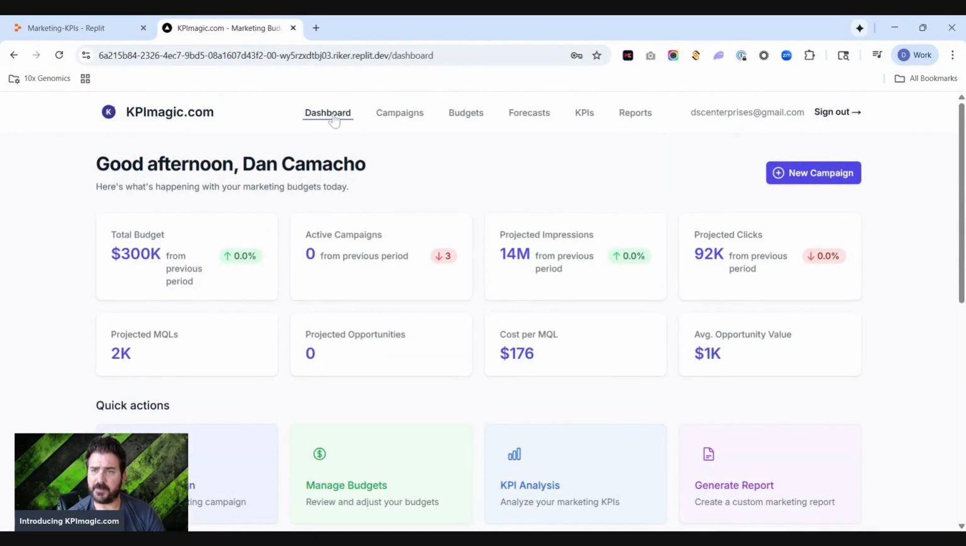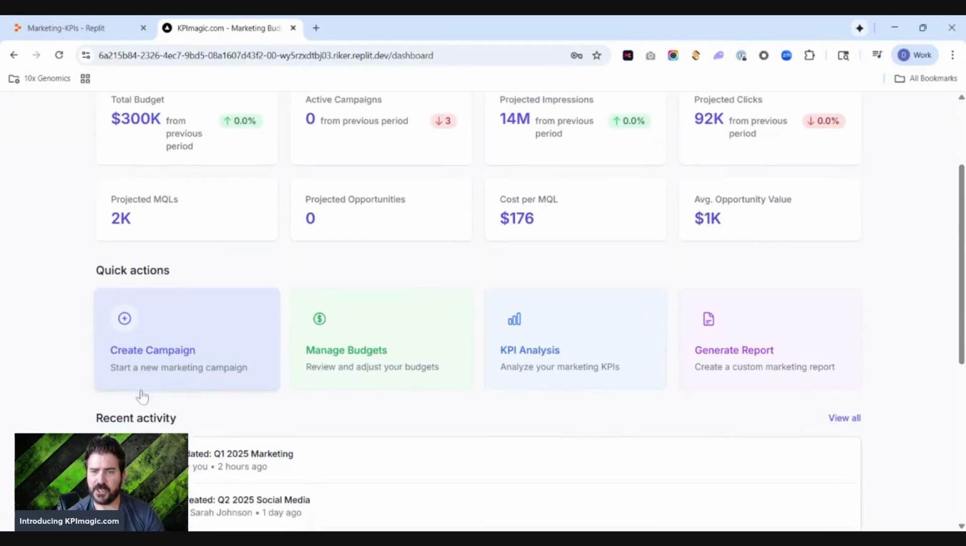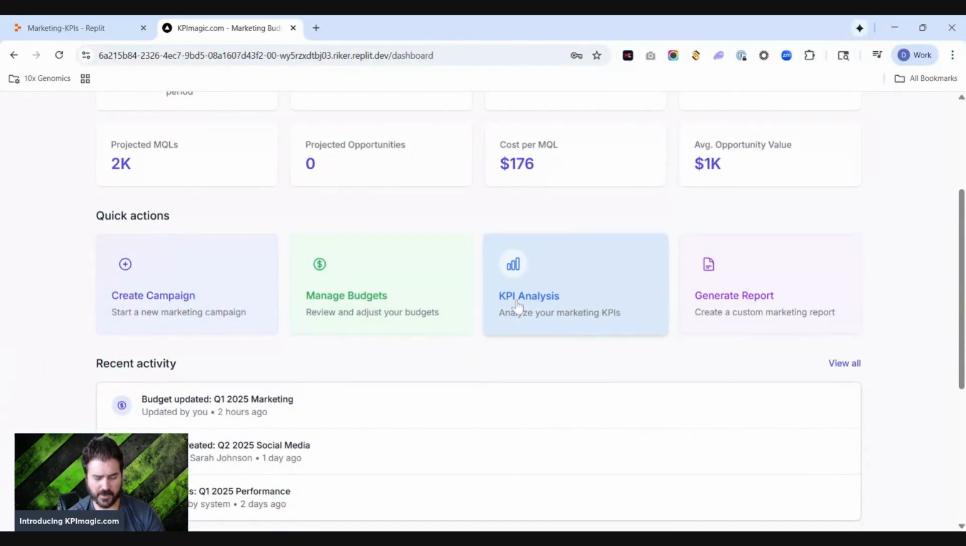You can see on top, there's a dashboard, campaigns, budgets, forecasts, KPIs, and reports. Dashboard just gives you an overarching view of everything, which I do need to clean up, but it looks decent at the moment. You could take these quick actions by creating a campaign, managing a budget, KPI analysis, generate report, and so forth, and then any of the recent activity.